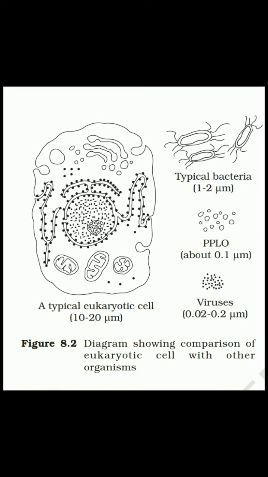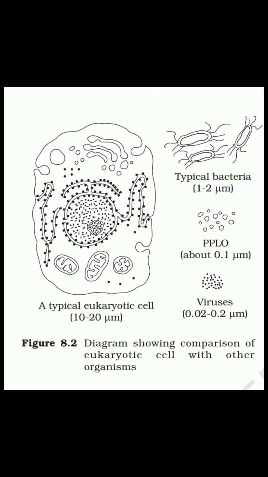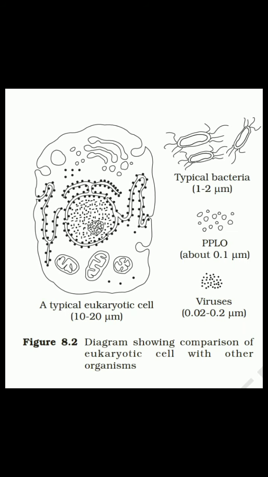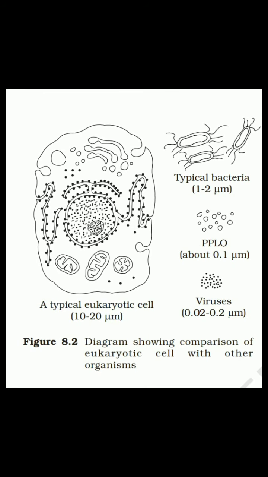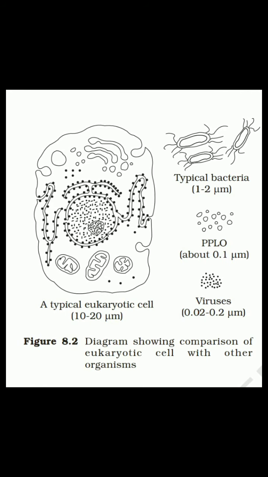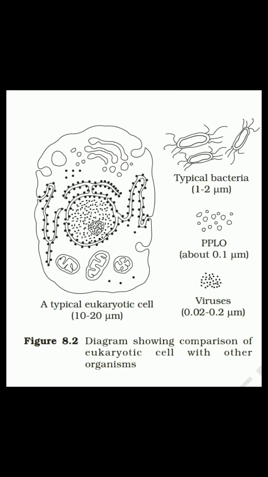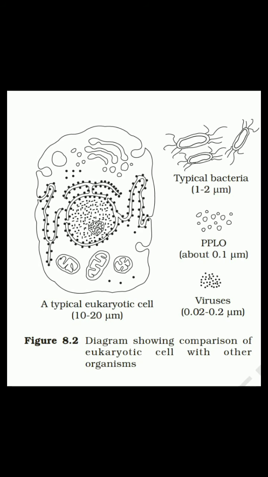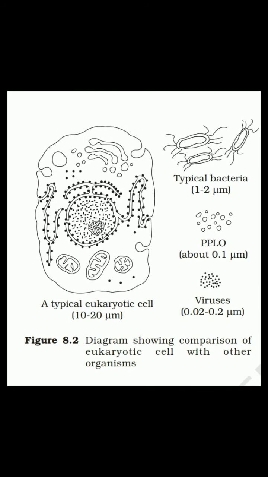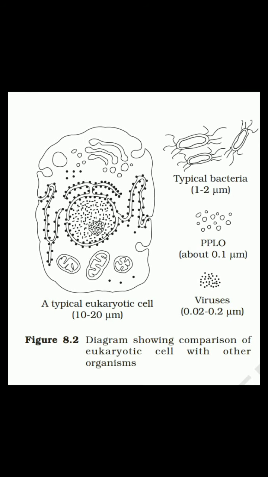The four basic shapes of bacteria are: Bacillus, meaning rod-like bacteria; Coccus, meaning spherical bacteria; Vibrio, meaning comma-shaped bacteria; and Spirillum, meaning spiral bacteria.